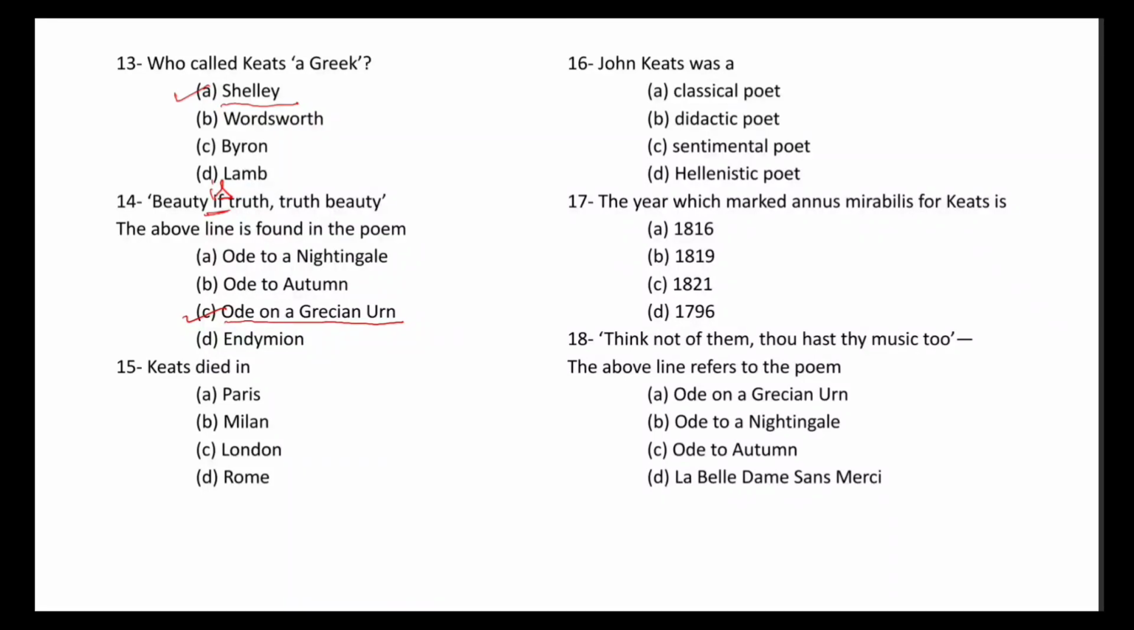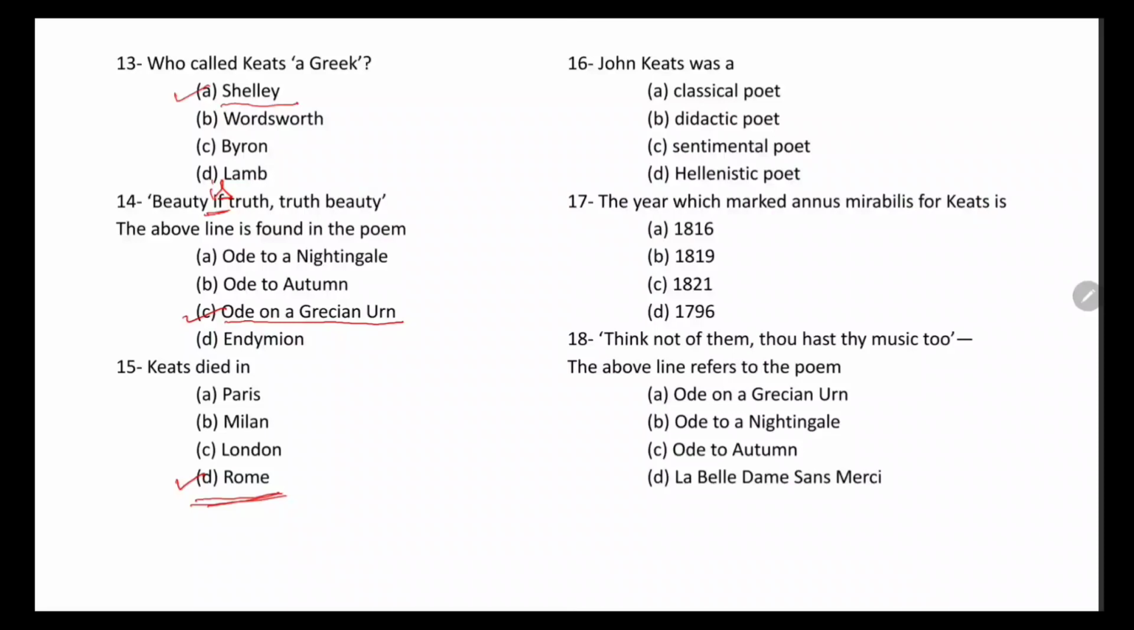Question number 15. Keats died in. When Keats died, he was in which city? Paris, Milan, London or Rome? So it's also a very important question. If we know when he died and where he died, these are the personal life sketch of Keats we should be aware of if we are attempting important examinations like TGT, PGT or some other examinations. So Keats died in Rome. When Keats died, he was in Rome.